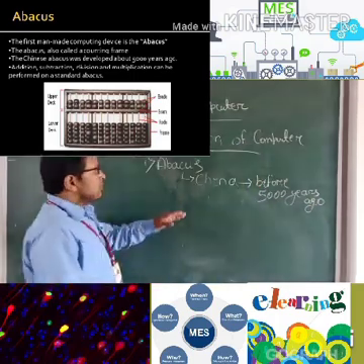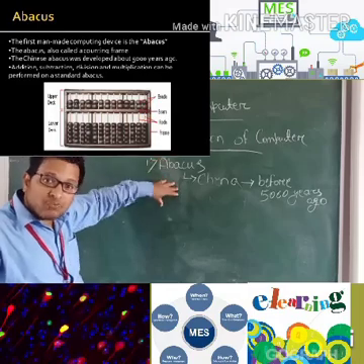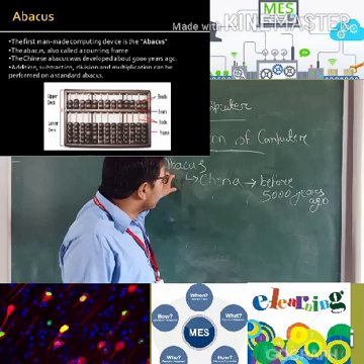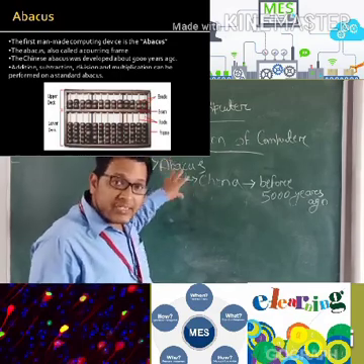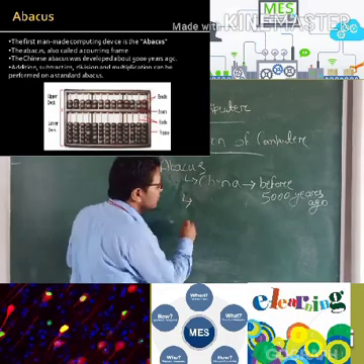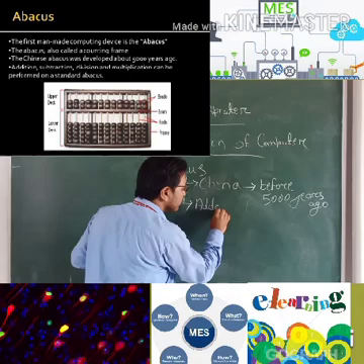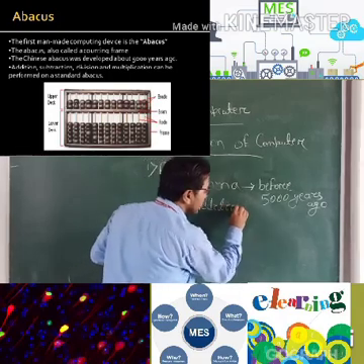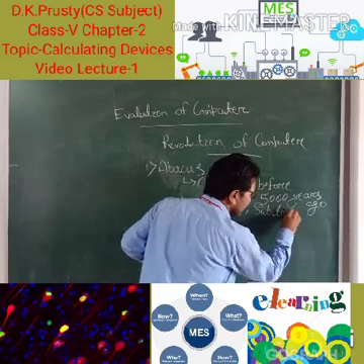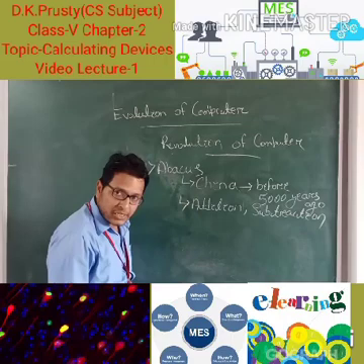Okay. So with the abacus, that is a calculating device, which type of calculation was made? Addition and subtraction. By the help of the abacus calculating device, we only performed addition and subtraction. Addition and subtraction. Is that clear, students?